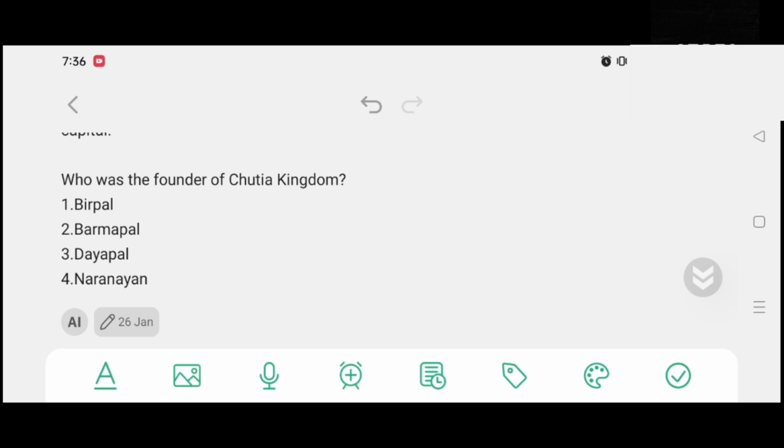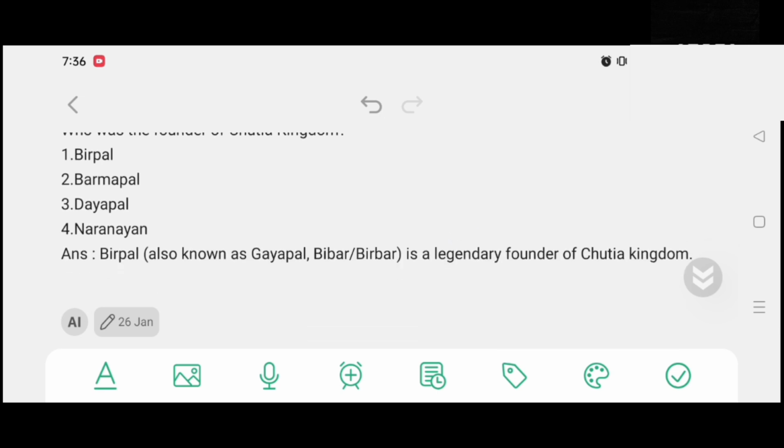Who was the founder of Sutia kingdom? Option number 1, Birfal. Option number 2, Brahmapal. Option number 3, Dayapal. Option number 4, Naranarayan. And the correct answer is option number 1, Birfal.